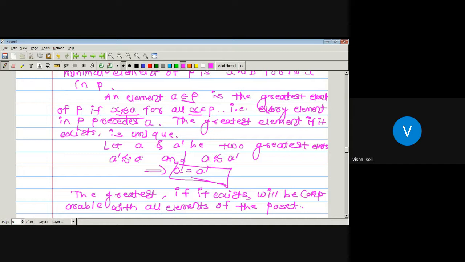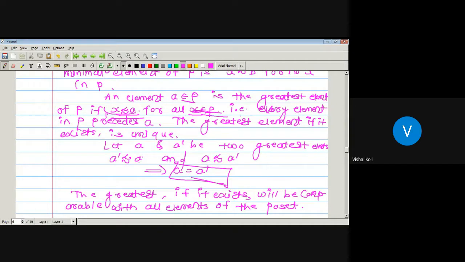Since any element is said to be a greatest element if X precedes A for each X belonging to P, it means our given greatest element will be related to every element of the given poset. Then only we say that the corresponding element will be a greatest element.